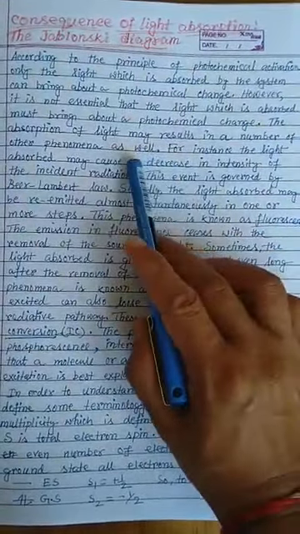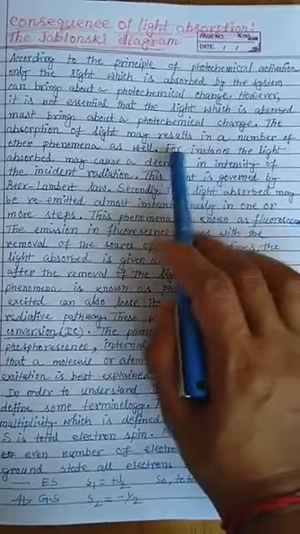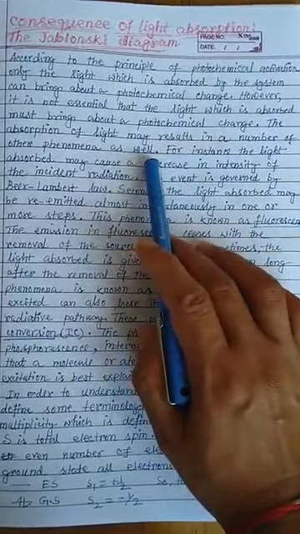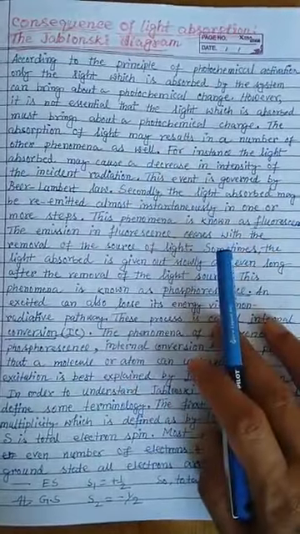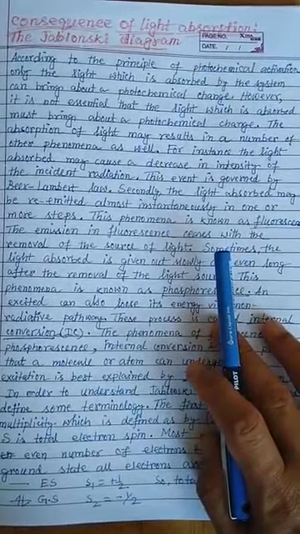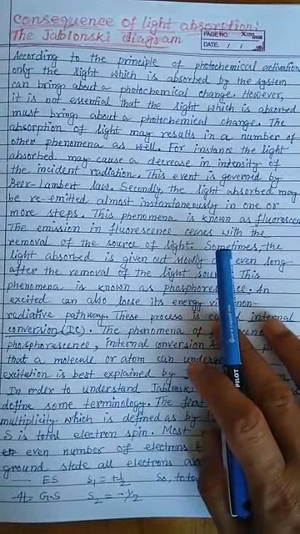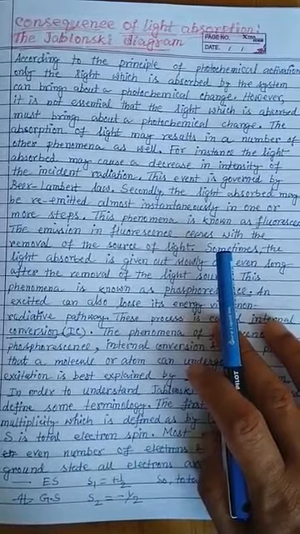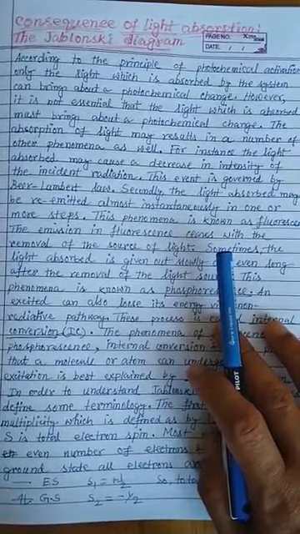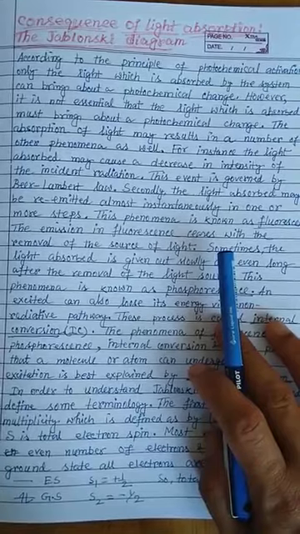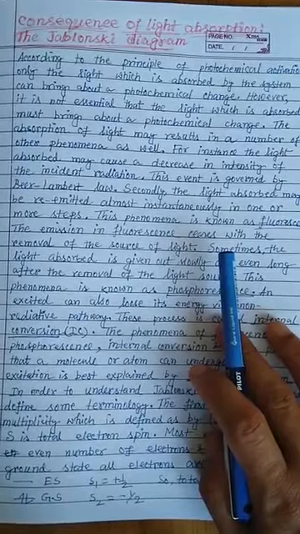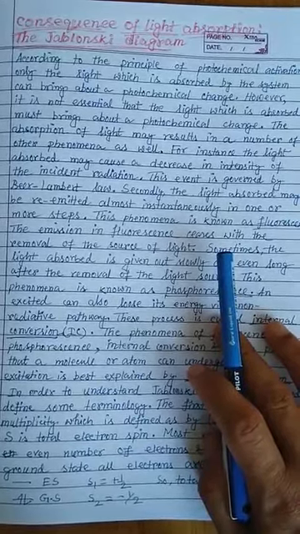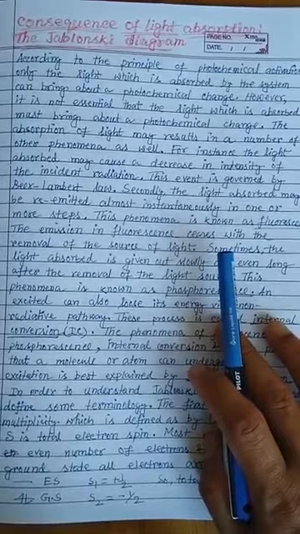The absorption of light may result in a number of other phenomena as well. When the molecule absorbs light, it doesn't mean that it will go to the excited state and undergo some secondary process, such as fluorescence, phosphorescence, emission of radiation, or some photochemical reaction. It may be that the molecule only absorbs the light energy and goes to a higher excited state. So it is simply absorption also.